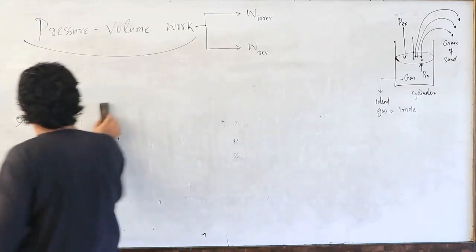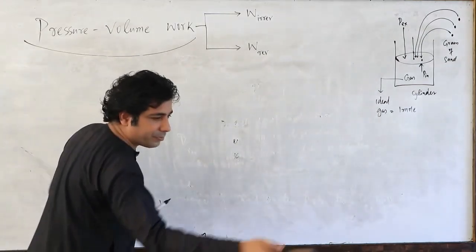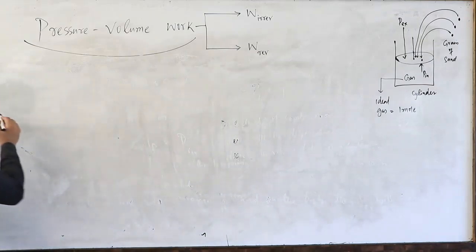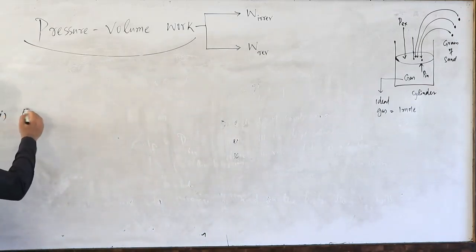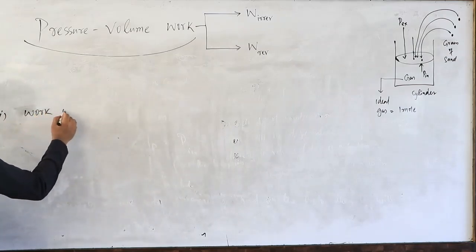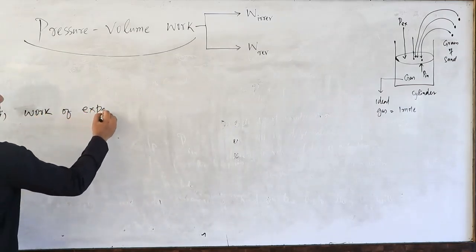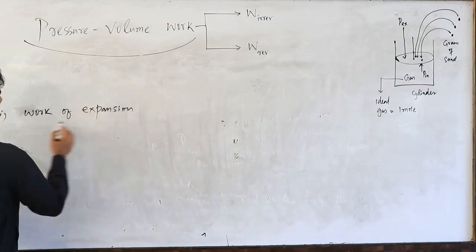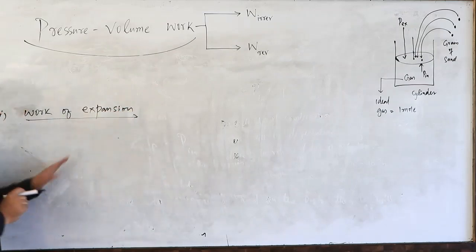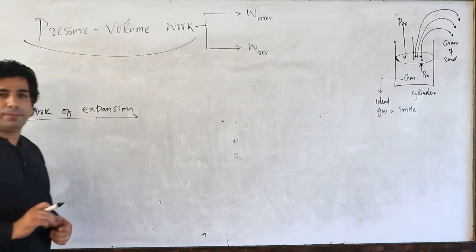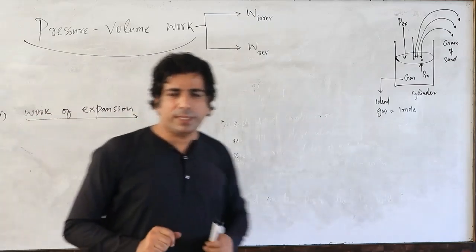So let us go for now work of expansion. Remember, we are talking about reversible work of expansion. So let us understand at the beginning, for example, of the process.